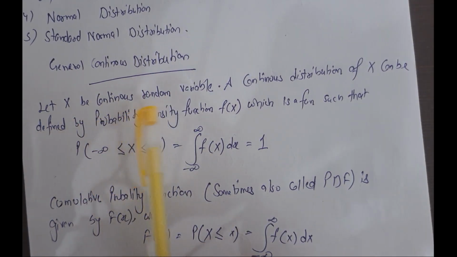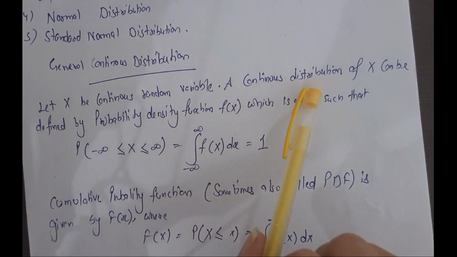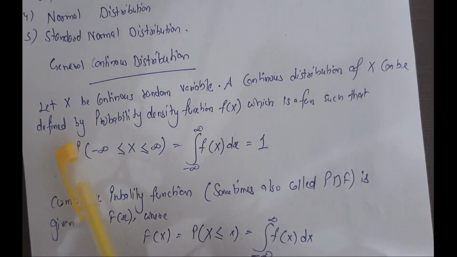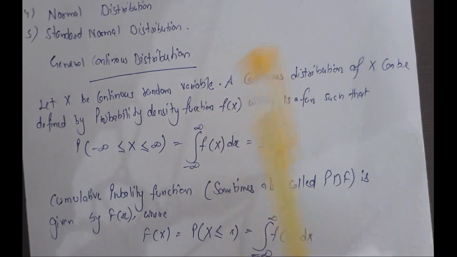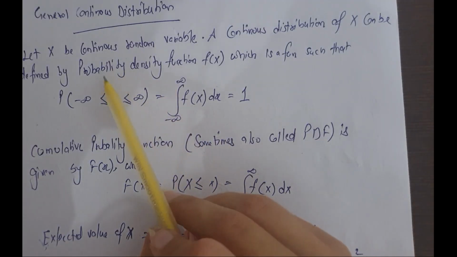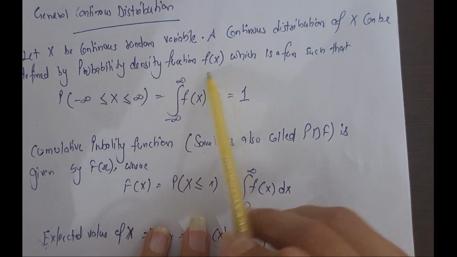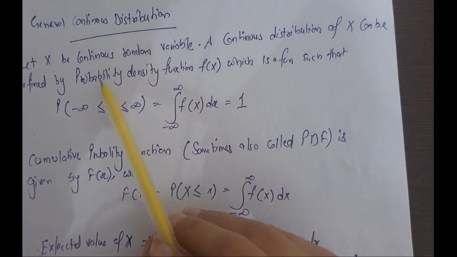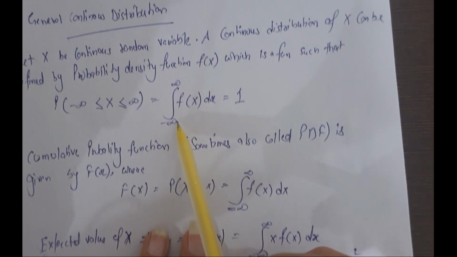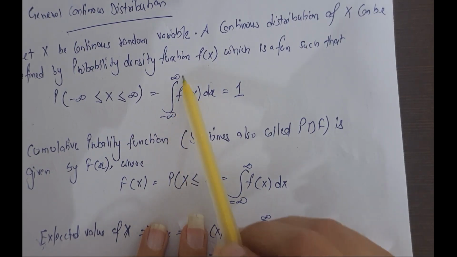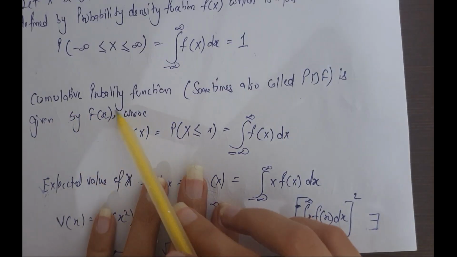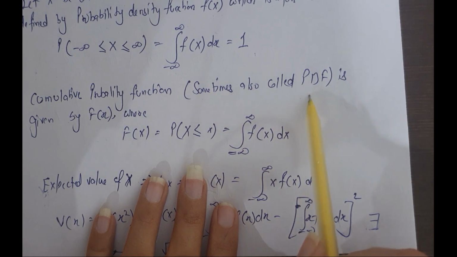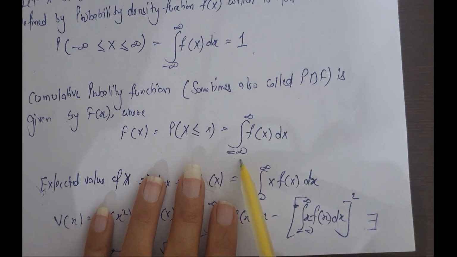Let x be a continuous random variable. A continuous distribution of x can be defined by a probability density function f(x), which is a function such that: now how do we find the PDF, the probability density function f(x), in a general continuous distribution? The integral from minus infinity to infinity of f(x) dx is equal to 1. And the cumulative distribution function is the integral from minus infinity to x of f(x) dx.